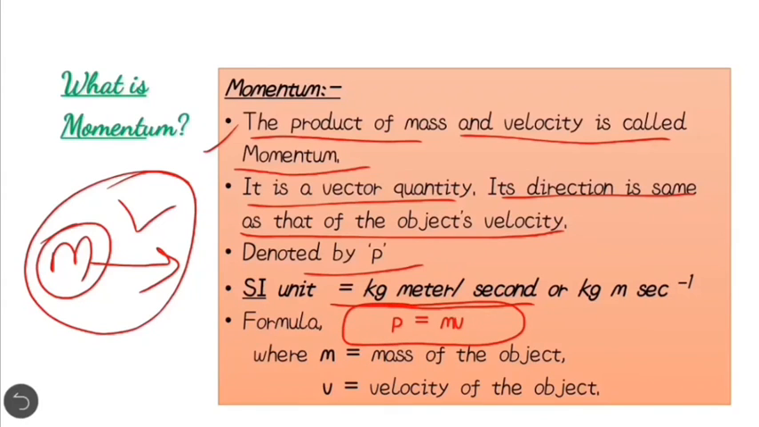As you can see from the definition, momentum is the product of mass and velocity. So mass multiplied by velocity is equal to momentum. The formula will be p equals mv, where m is the mass of the object and v is the velocity of the object.